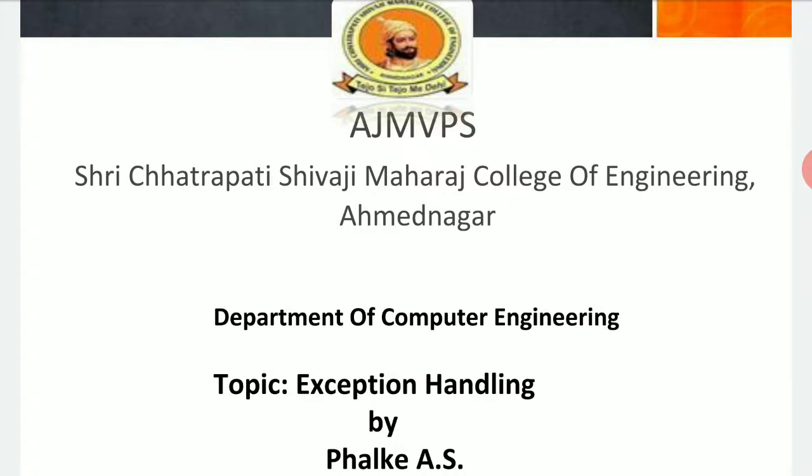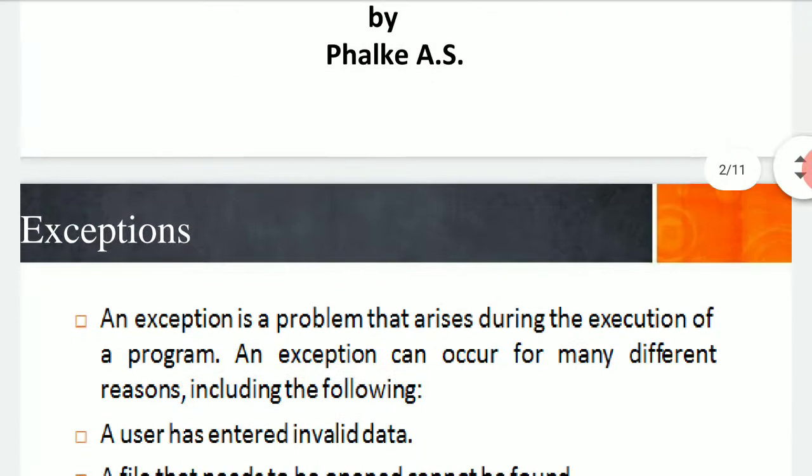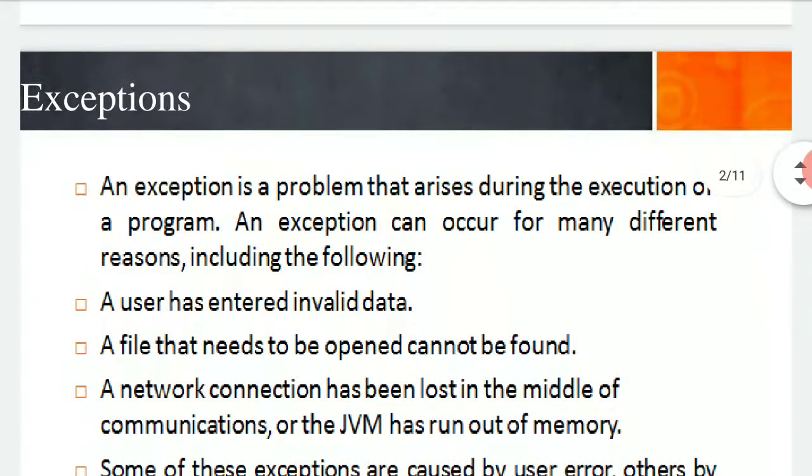The topic which I am going to discuss today is exception handling. Now, what is an exception? It is a problem which arises during execution. That problem may be a part of an error. It may be a type of error which is defined during execution. It may also be a problem related to the library set of your language in Java. It may be a problem related to the location of execution, which we define from the command prompt.